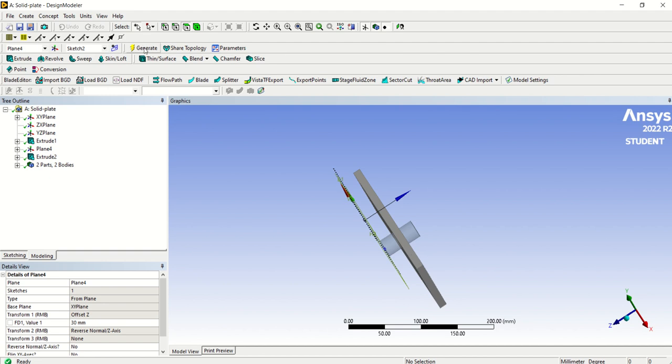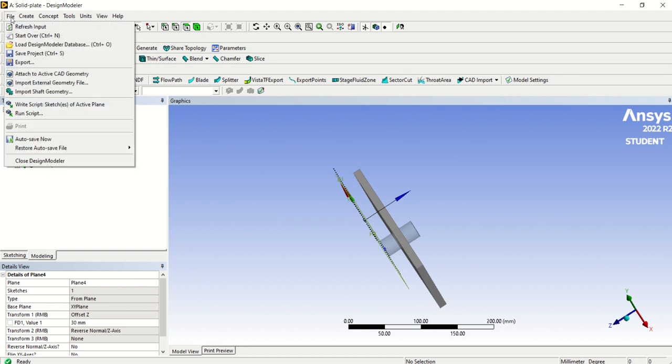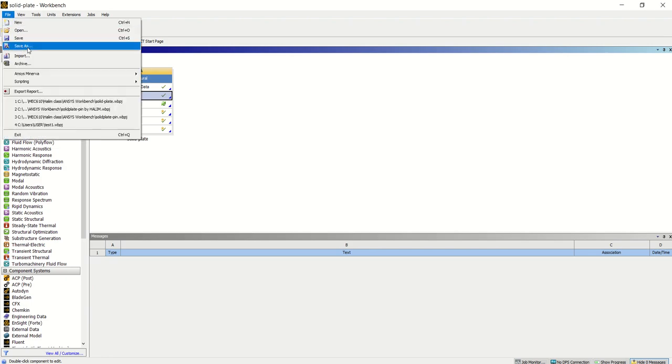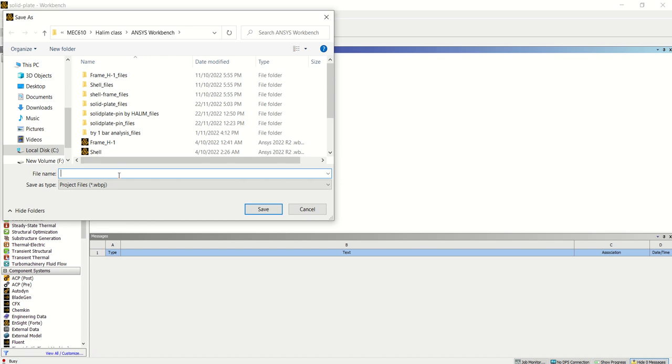Then generate again. From here you will find there are two parts and two bodies. So you can save it. For my case, I want to save it as a new file. So go back to this one, save as, tutorial video.